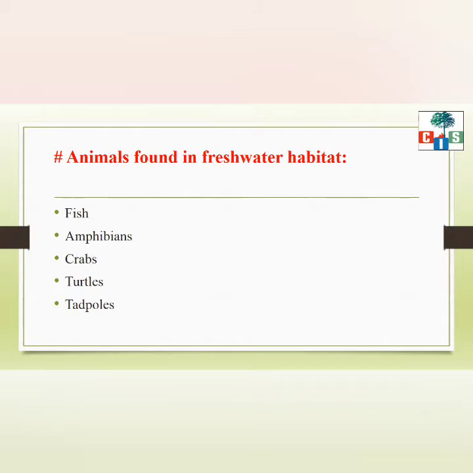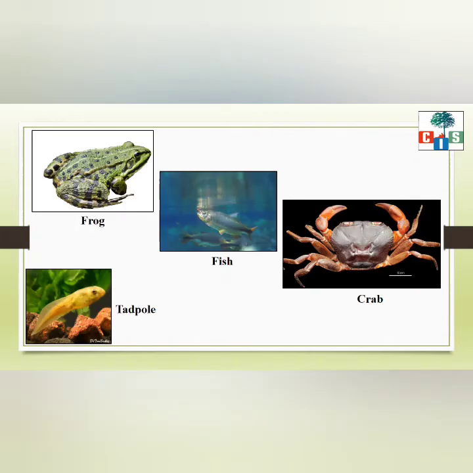Scholars, as we know, to live in a particular habitat, organisms, meaning plants and animals, develop some features so that they can survive, and we call these adaptations. All these animals have adapted themselves so that they can live in a freshwater habitat. For example, here you can see the picture of various animals which live in the freshwater habitat.